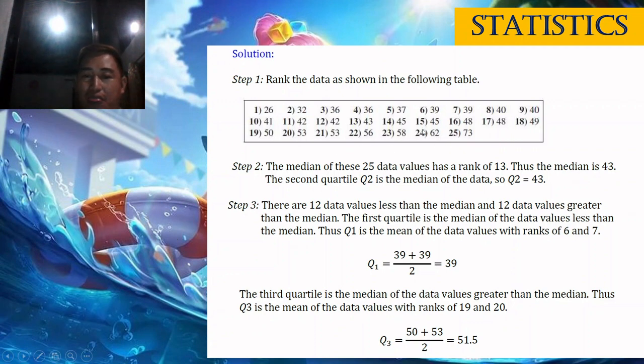Kay 5 kabuok na sa 14 to 18 and then 5 po ang 21 to 25. So, sila ang nastunga, si 50 o si 53. So, atong i-add si 50 plus 53 divided by 2, the answer is 51.5. So, Q1 is 39, Q2 is 43, and Q3 is 51.5.